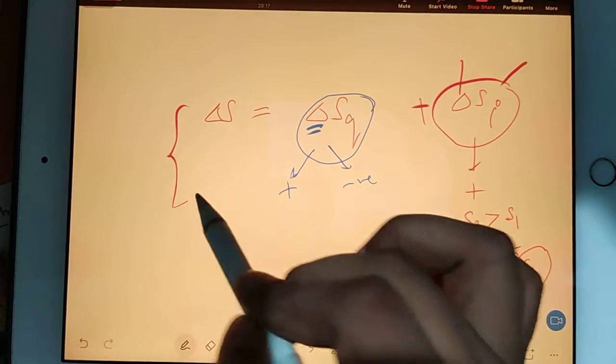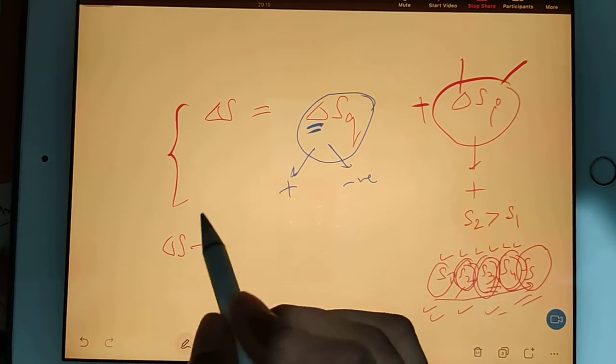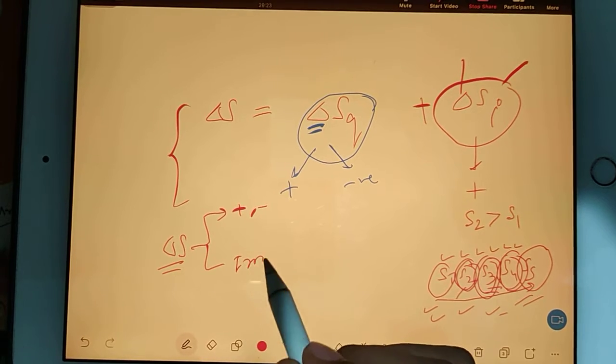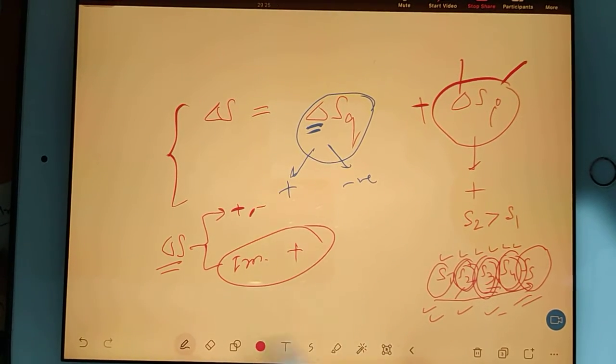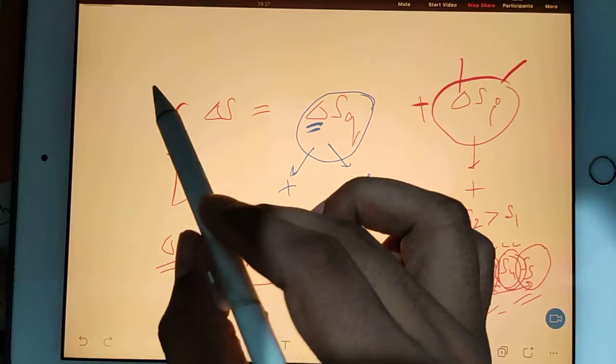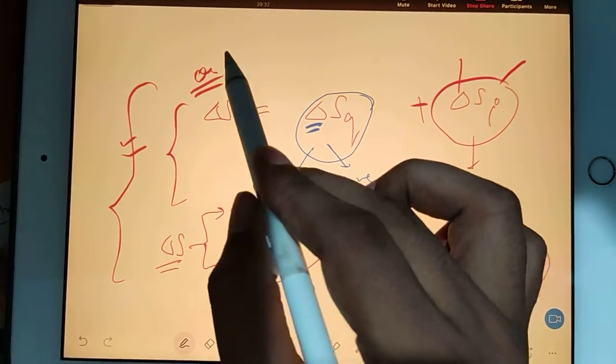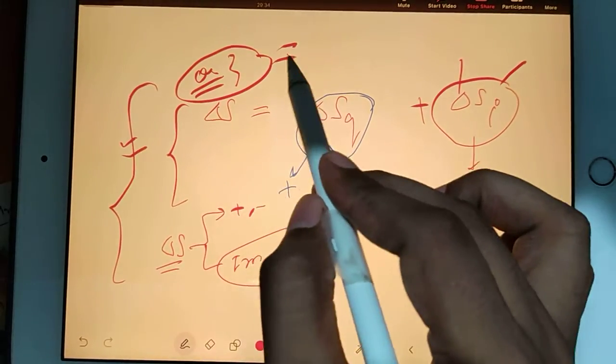So here you have understood that change in entropy because of heat transfer can be positive or negative, but change in entropy because of irreversibility is always positive. Always positive. Okay.